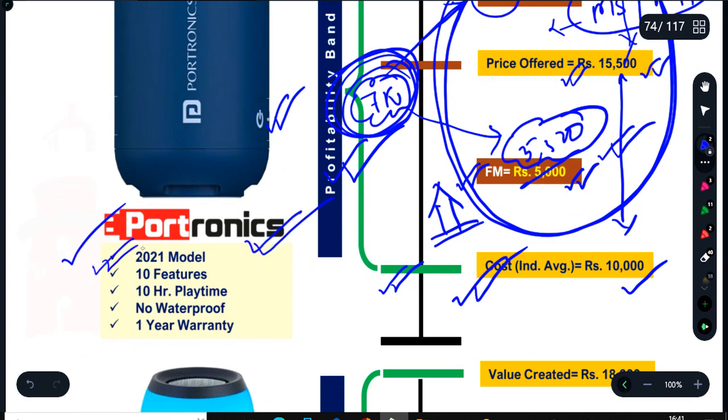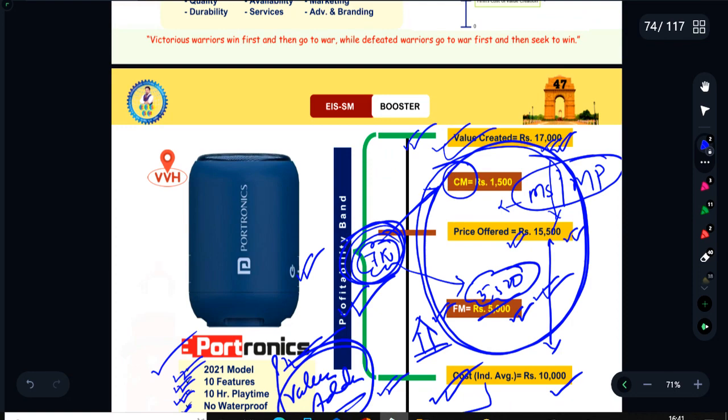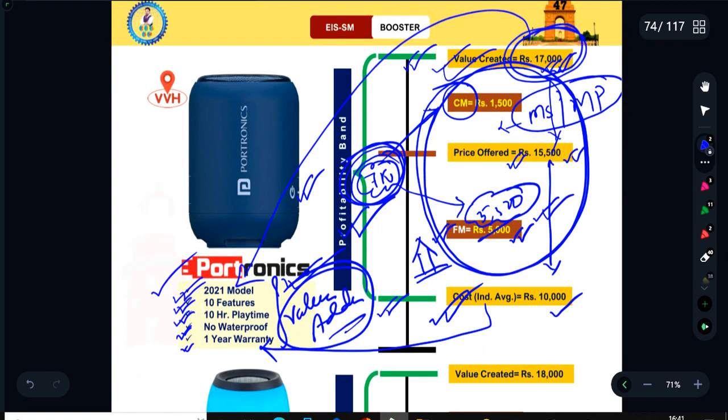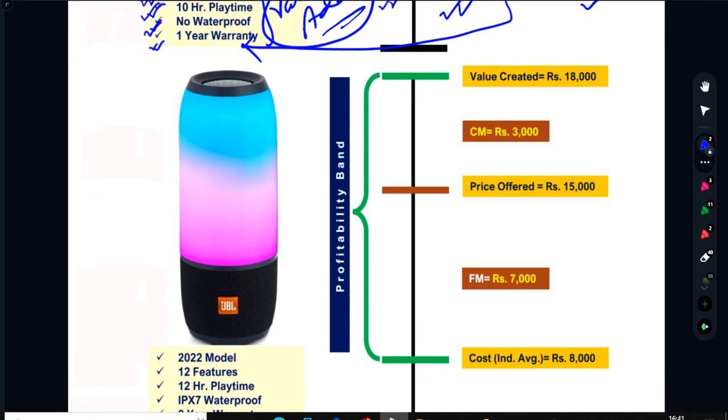Because he is getting a 2021 model with 10 features, 10-hour playtime, no waterproofing, 1 year warranty. This is something called value added, and that's why they spent 10,000 rupees on this product to create a value of 17,000. 17,000 means all these features that Portronics is offering. So it's very simple. Now when I'm talking about value created, when I'm talking about Portronics, at the same time there are other players in the market as well. It is not that Portronics is alone in the market.